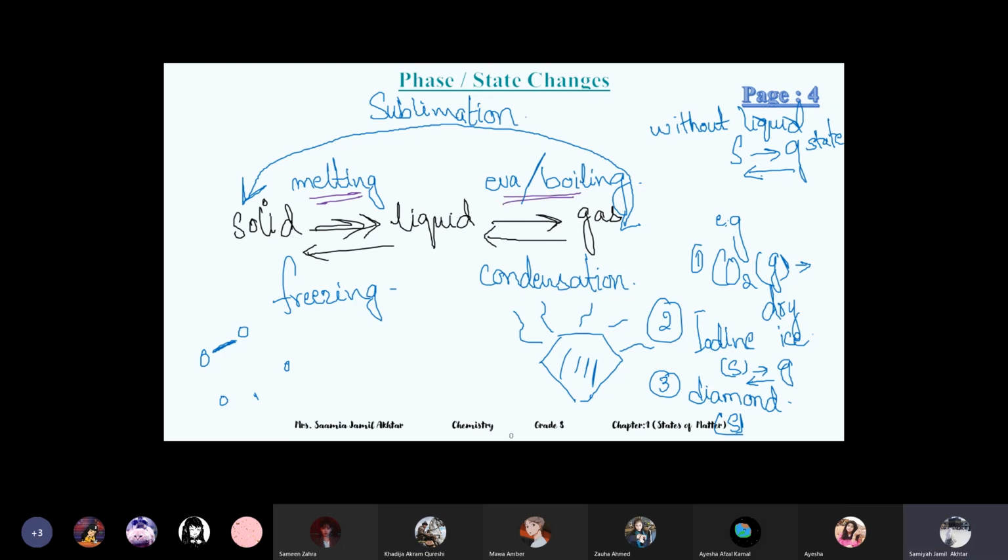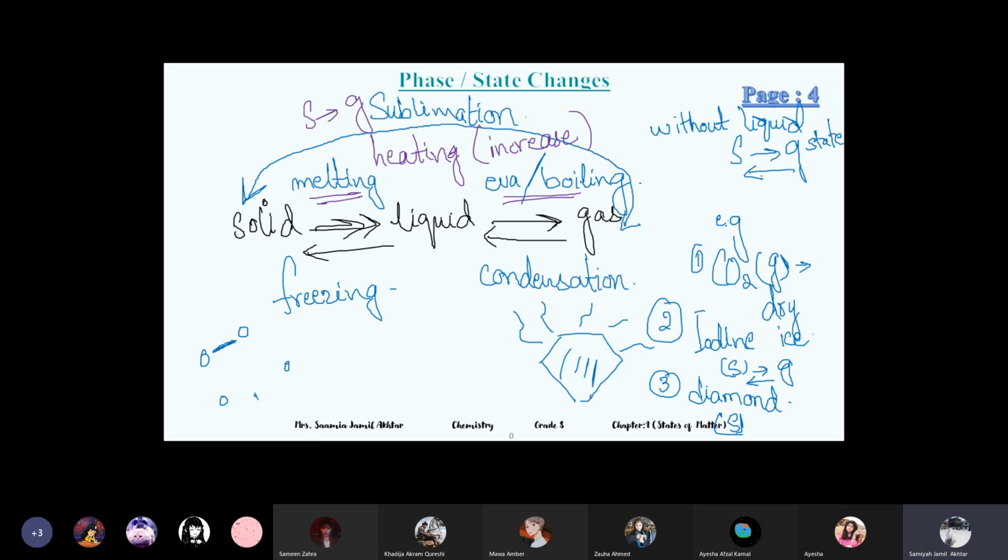Solid to gas also, yeah, high temperature. So melting, boiling, and sublimation from solid to gas need heating, an increase in temperature.